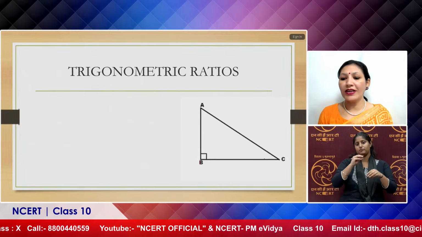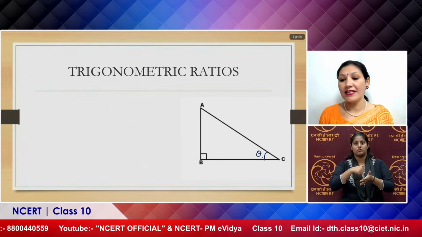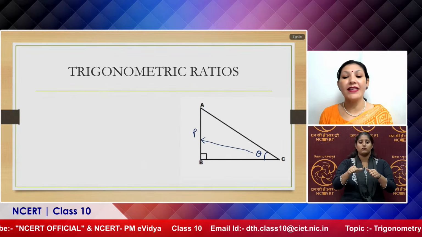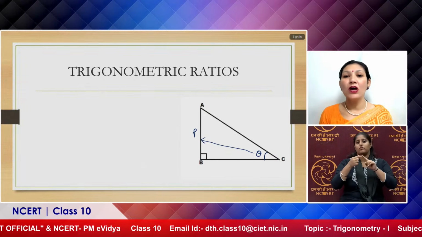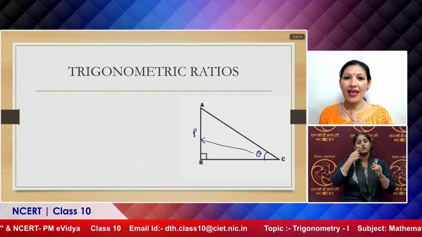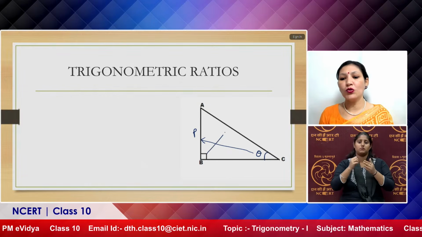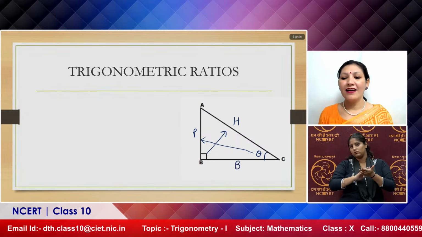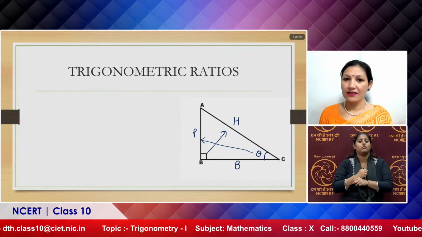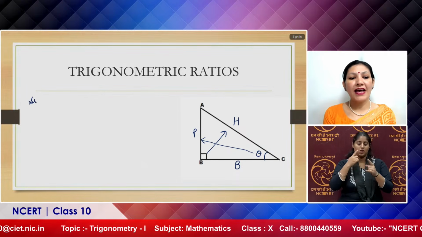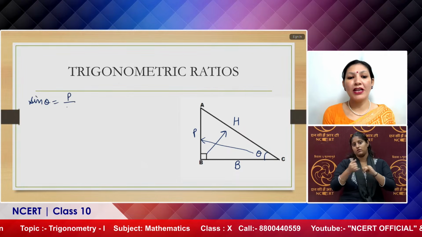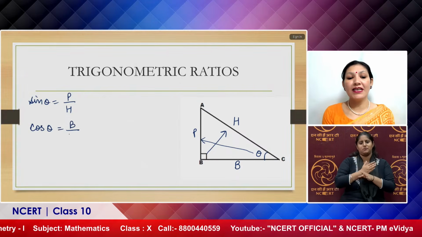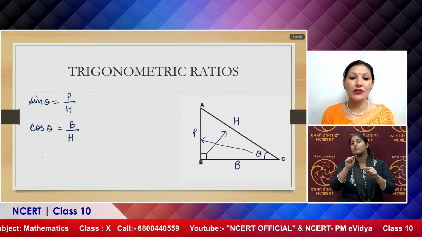So I just told you that if the base angle is theta, that is at point C, then the side opposite to this angle will be treated as the perpendicular, the side opposite to the base angle theta. The side opposite to the angle of 90 degree will be taken as the hypotenuse, and the remaining side is treated as the base. Now the values are: sin theta equals perpendicular upon hypotenuse. Cos theta, as we already have discussed, is the ratio of the base and hypotenuse of the triangle.